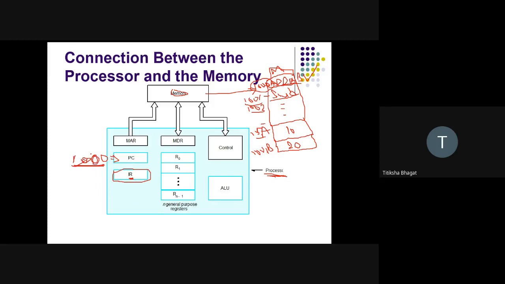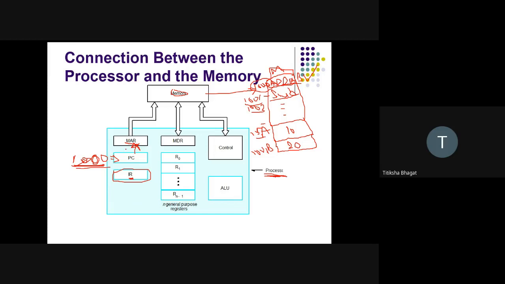Getting it? So now tell me whether my instruction is in the memory or in the processor. The instruction is in the memory, not in the processor. The processor only has its address. So what will the processor do? The next step is that the program counter will give its content, the address of the next instruction, to the memory address register, MAR.